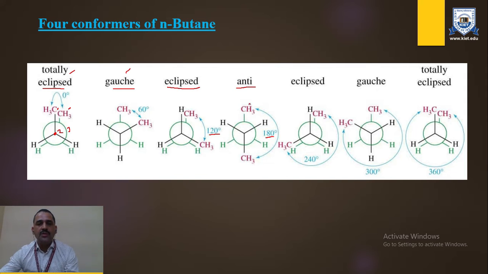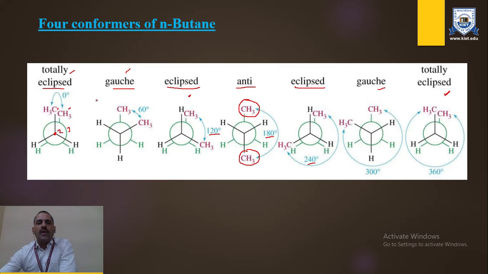You can see that in the anti form both methyl groups are totally opposite to each other. Then if we rotate the bond by a further 60 degrees, the total angle deviation is 240 degrees, and again an eclipse form will be generated, which is equivalent to the third form. Another 60-degree rotation will form the gauche, and another 60-degree rotation will form the total eclipse form.